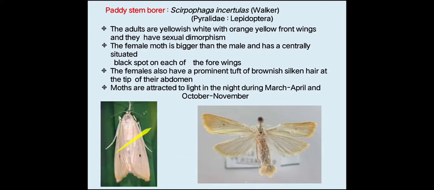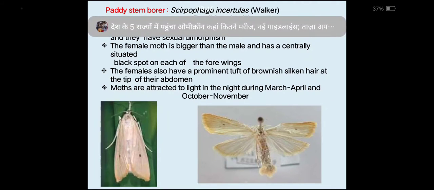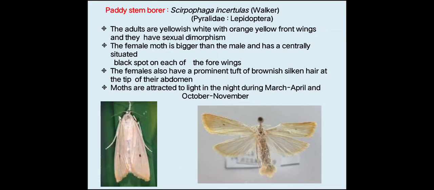As you can see, this is the adult picture and it is the stretching picture of this adult. Adults are yellowish white with orange yellow front wings. You can see these are straw color, and they have sexual dimorphism. What is the meaning of sexual dimorphism? That means male and female look different morphologically, so that you can identify them easily. The female moth is bigger than the male.